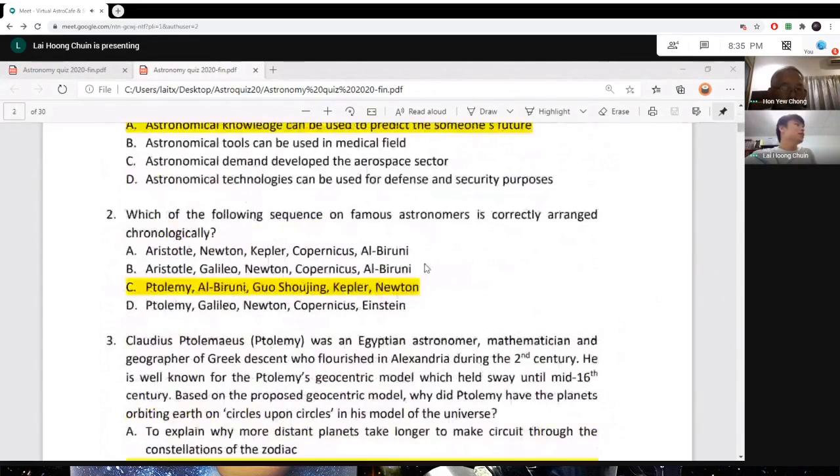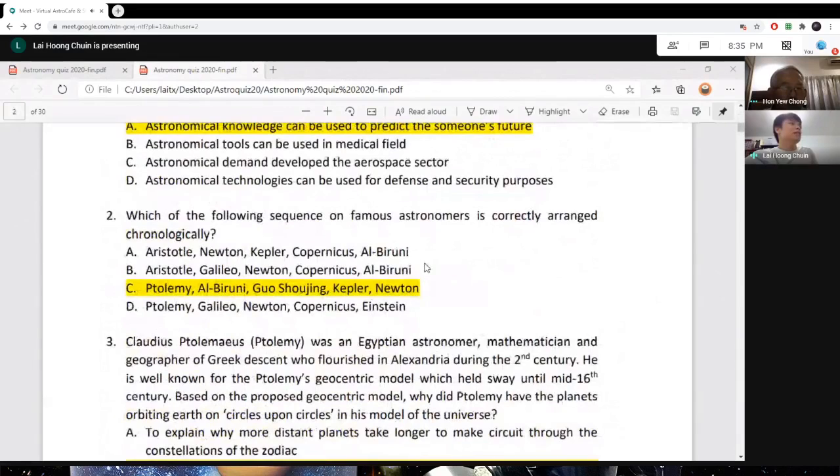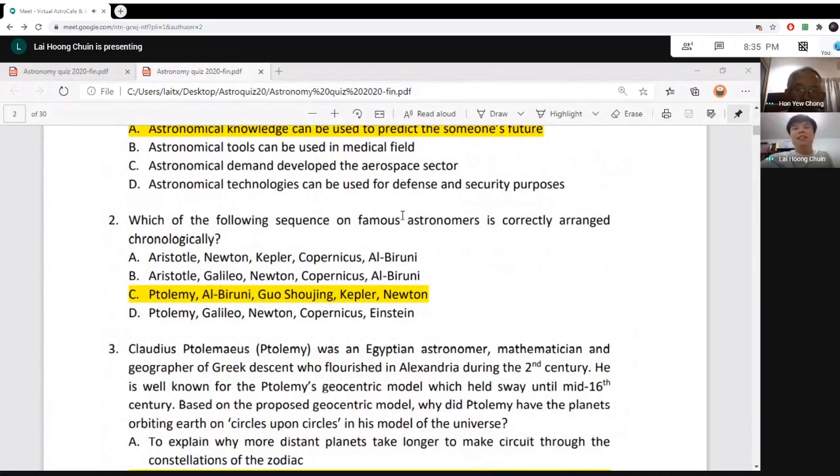Which of the following sequence of famous astronomers is correctly arranged chronologically? So basically, this is a historical question set by Dr. Chong. So maybe Dr. Chong, you can make some comment on this.